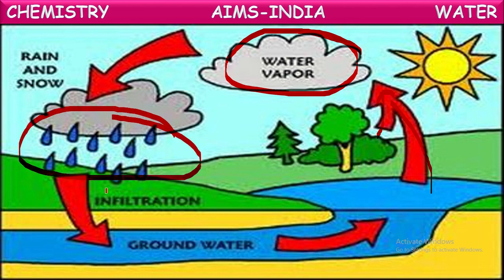Again, this rainwater reaches the water bodies in the form of streams, and some water will sink into the ground to recharge the groundwater. Again, it starts evaporating. So it is a continuous process. That's why it is called the water cycle. So the conversion of water from one form to another continuously by nature is called the water cycle.